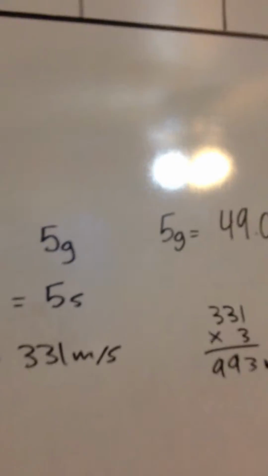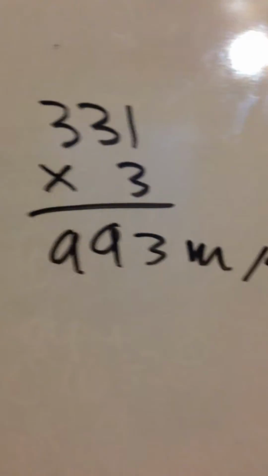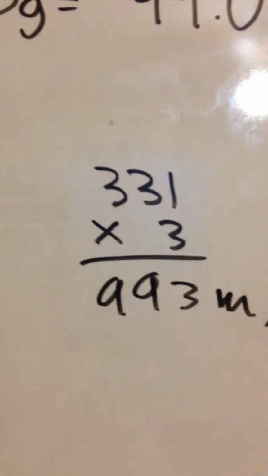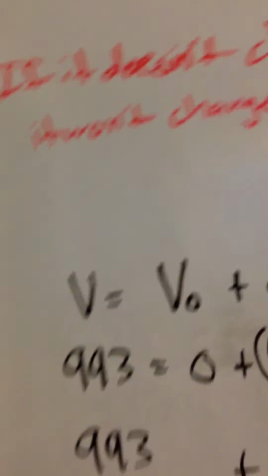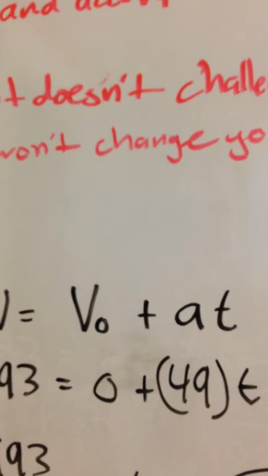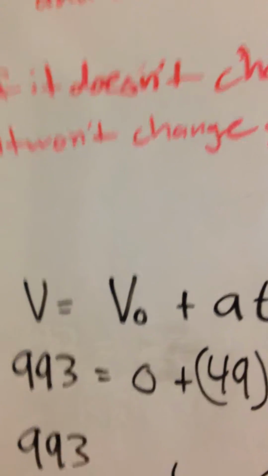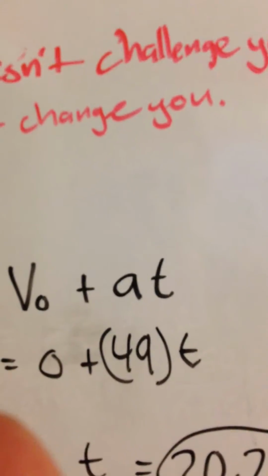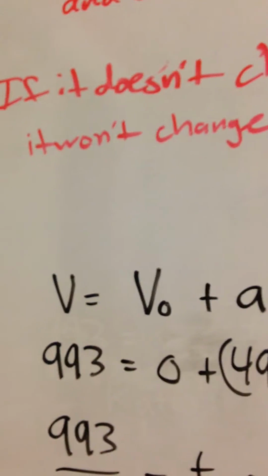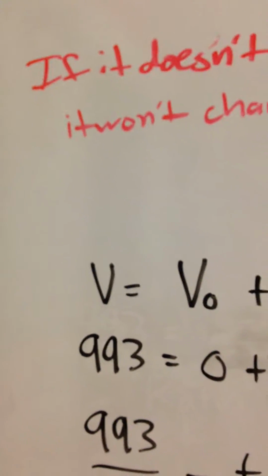If we're to take this now, we're supposed to find out if he's going to reach his speed of 993 meters a second before he blacks out. He's only got 5 seconds. So we're going to take this equation here. We're going to find the velocity. Velocity is the velocity at time 0, so it's the initial velocity plus the acceleration times time. So we know that our velocity in the end needs to be 993 meters a second.